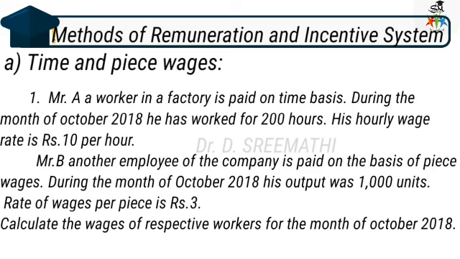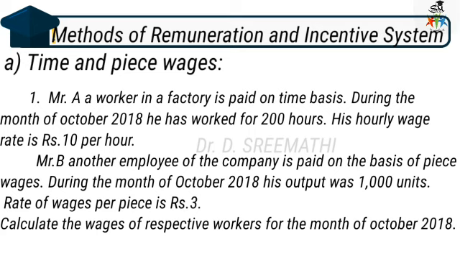Mr. A, a worker in a factory, is paid on a time basis. During the month of October 2018, he has worked for 200 hours. His hourly wage rate is rupees 10 per hour. Mr. B, another employee of the company, is paid on the basis of piece wages. During the month of October 2018, his output was 1000 units. The rate of wages per piece is rupees 3. This is the problem. Calculate the wages of the respective workers for the month of October 2018.